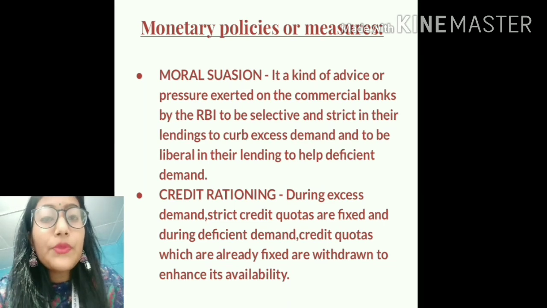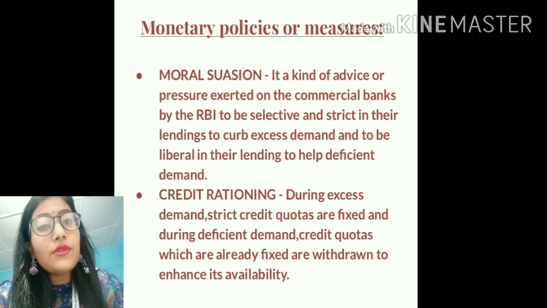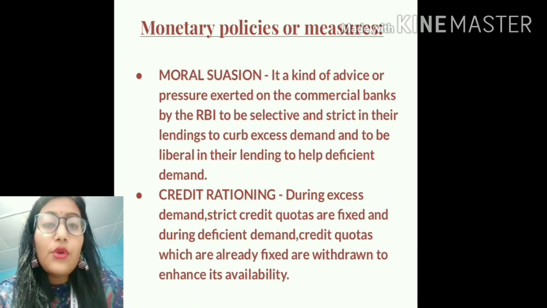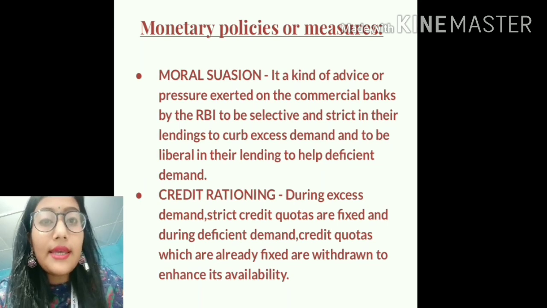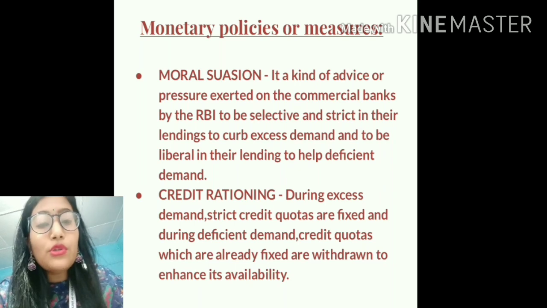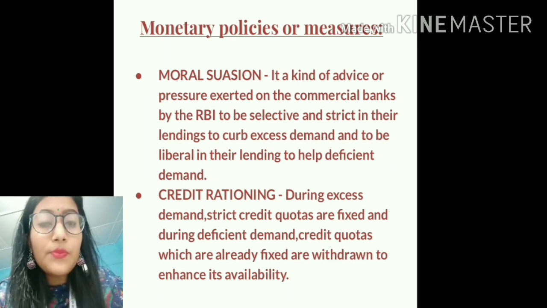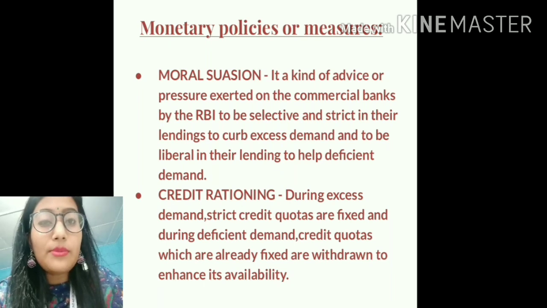So students, today we started our class by doing a recapitulation of the previous class. We discussed the causes and the consequences of excess demand, and then we went on to analyze the various measures that can be taken to correct the situation of excess and deficient demand. We came across two categories of measures: the fiscal measures and the monetary measures. The fiscal measures are the ones which are adopted by the government, whereas the monetary measures are adopted by the RBI.